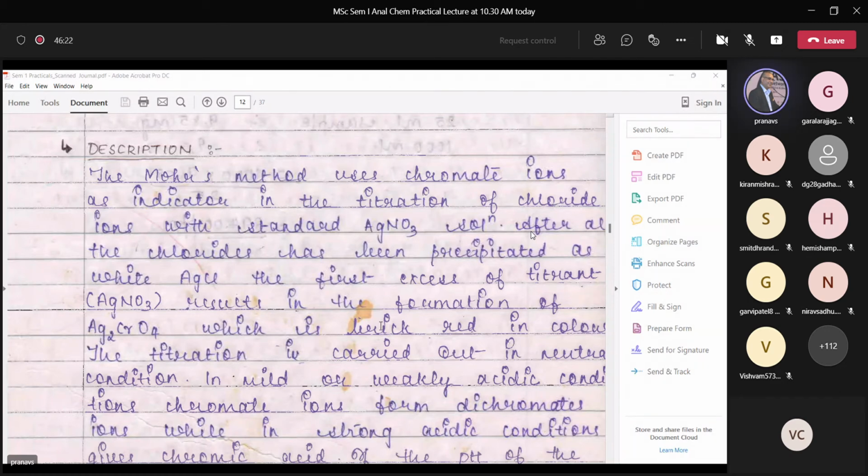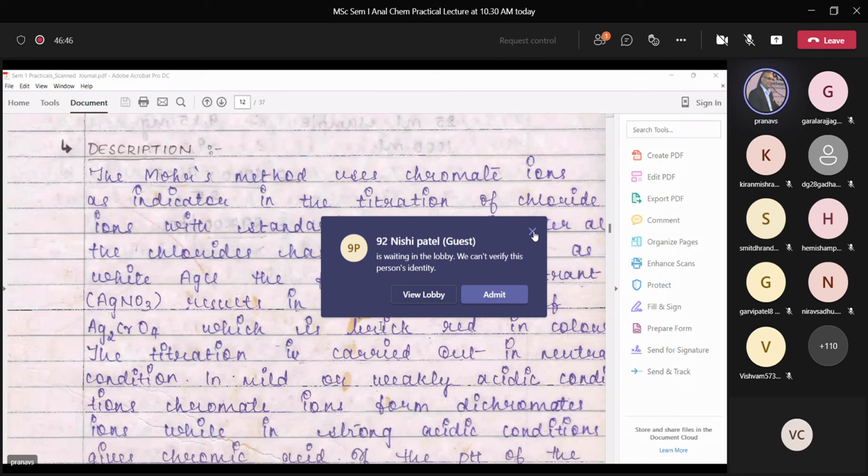The indicator used here is potassium chromate, K2CrO4. That is the indicator used. And the endpoint corresponds to brick red color, which is due to silver chromate.